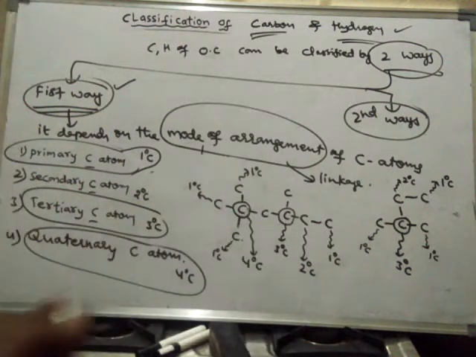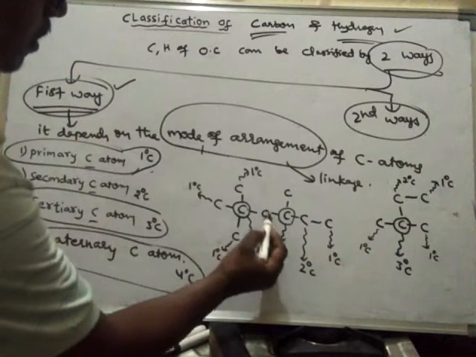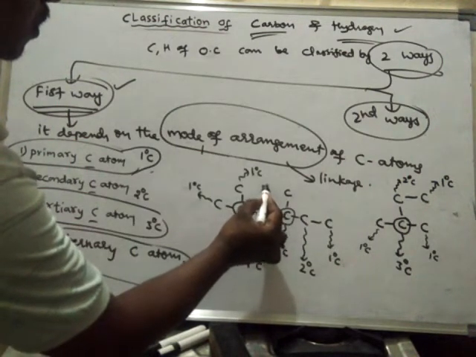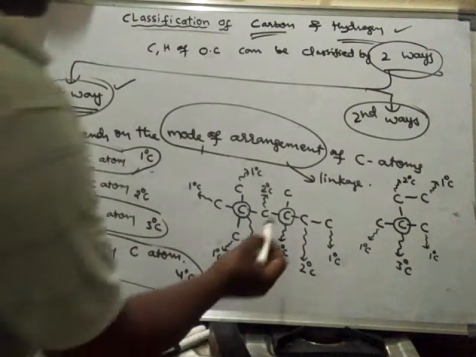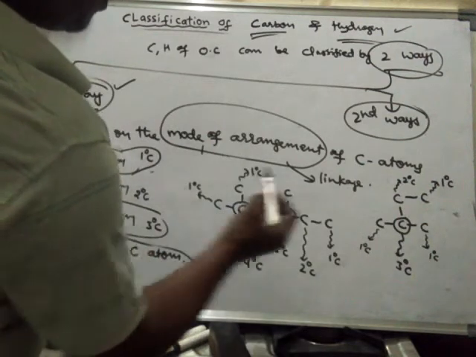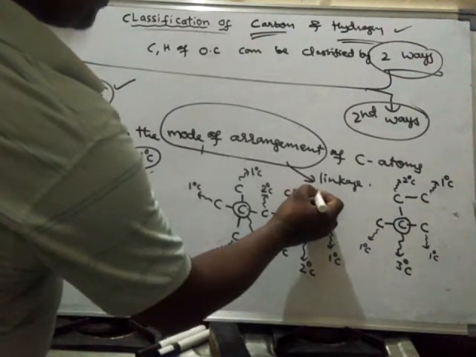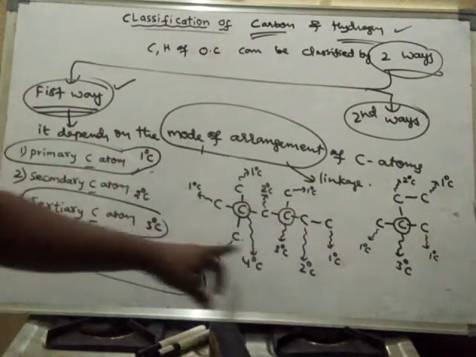This is secondary carbon because it is connected to 2 carbons. Then this one. This carbon is connected to only one carbon, hence it is primary carbon.